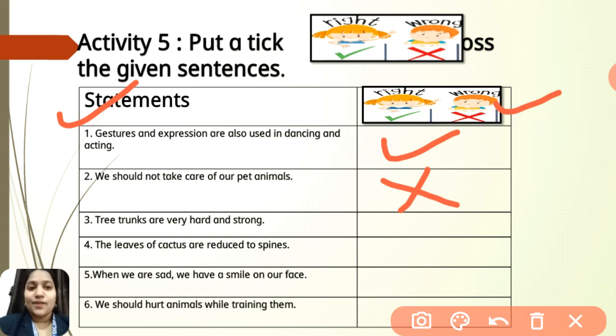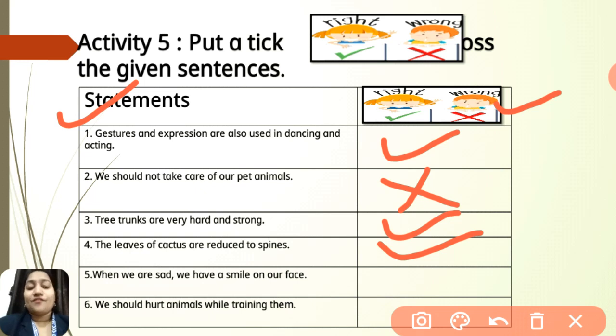The third one, tree trunks are very hard and strong. And the answer here is correct, because definitely tree trunks are strong, hard, and also huge in size. The fourth one, the leaves of cactus are reduced to spines. Yes, students, this is also correct. The leaves of cactus are basically reduced to spines.